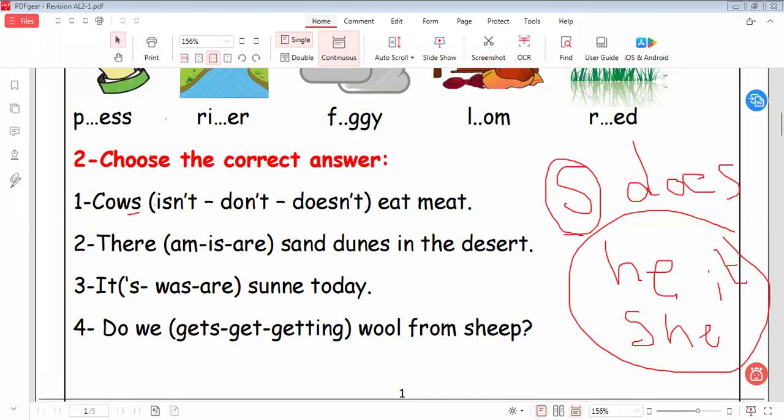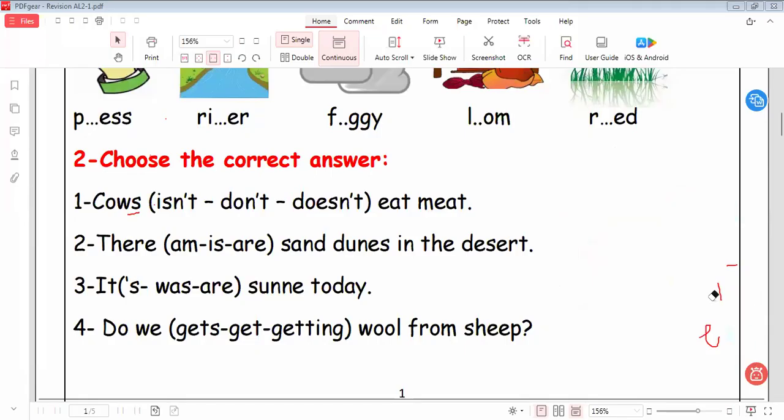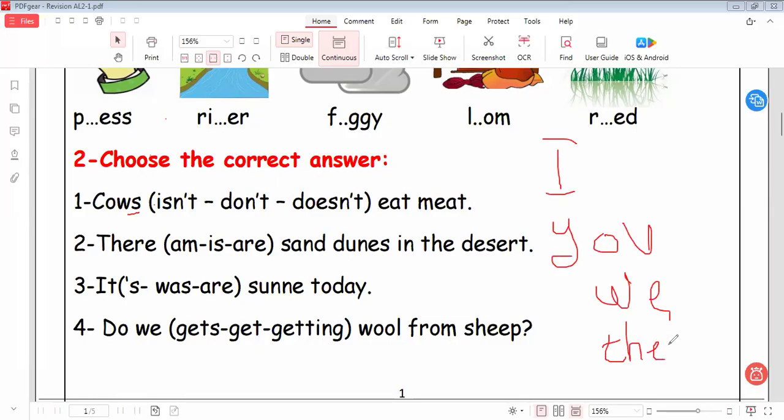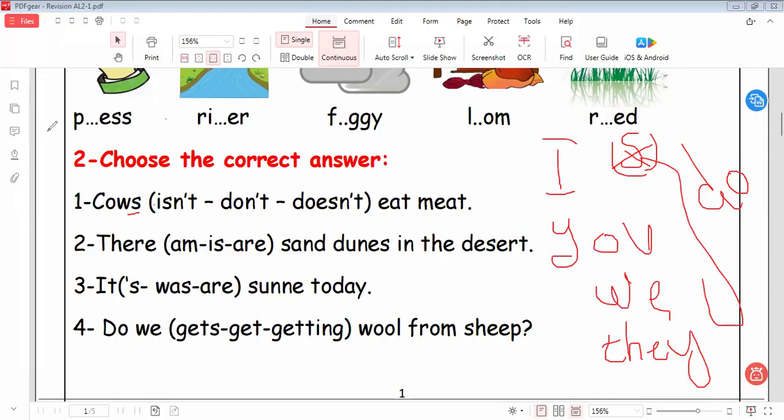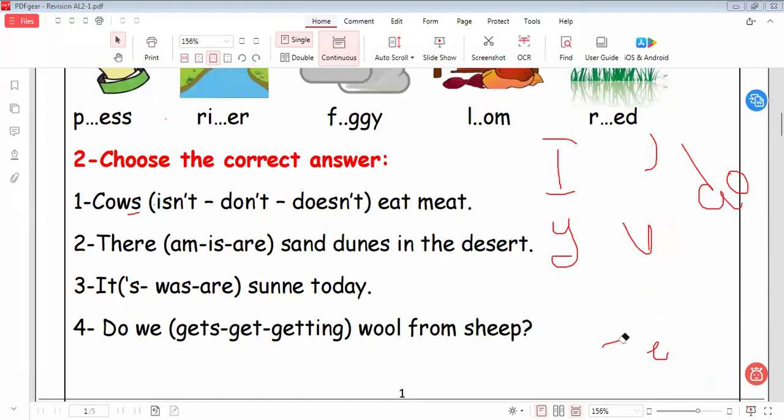When I talk about do, I talk about the rest of the pronouns: I, you, we, they. With the verb do, we use do and don't add s. It can't be difficult. Why? Because here we use do and don't take s. So I put do and I don't put s on the verb. It's easy in this case. But the difference is in does, because the singular takes s.